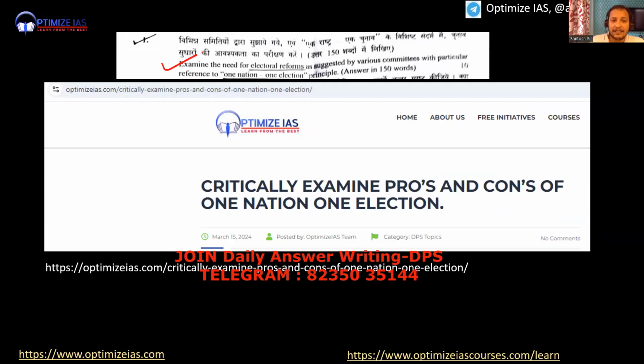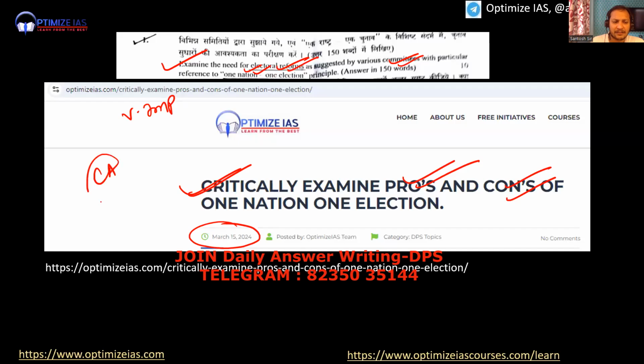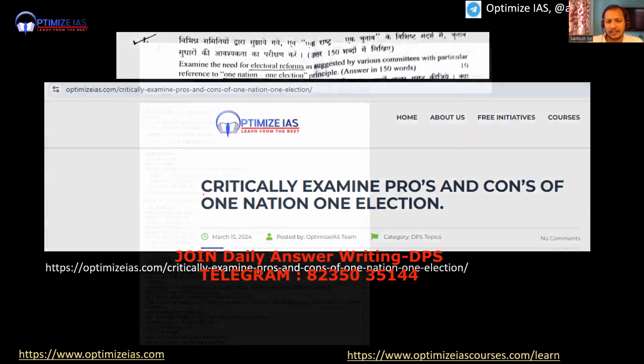Critically examine the need for electoral reforms as suggested by various committees with reference to one nation, one election. So this was the most hot topic, guys. Directly you can see 15th March 2024, critically examine pros and cons of one nation, one election. So it was also very expected. Again, I will say current affairs question. So current affairs playing a very important role. Second question, directly current affairs, expected question. I think most of the people who are writing mains must have prepared this topic. This was a very expected question. You can see directly, I have discussed this in my DPS classes. Exactly the same question has come.